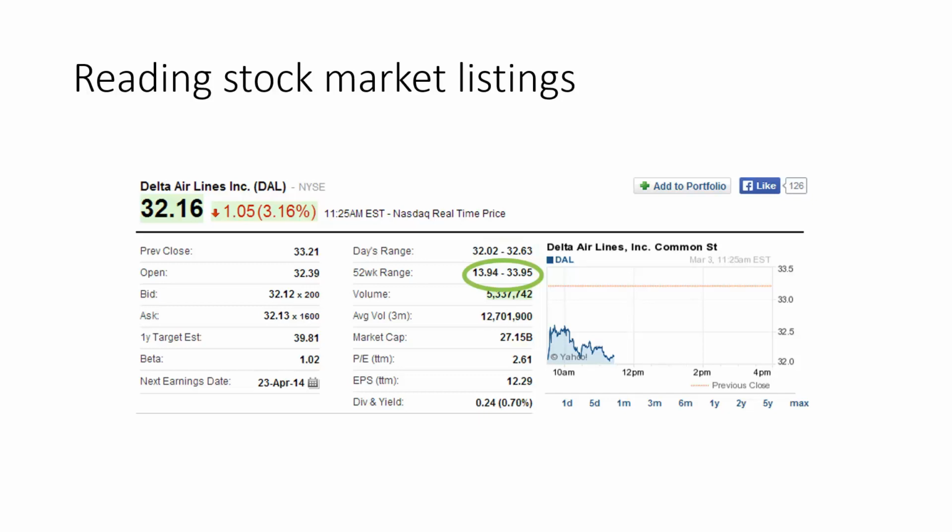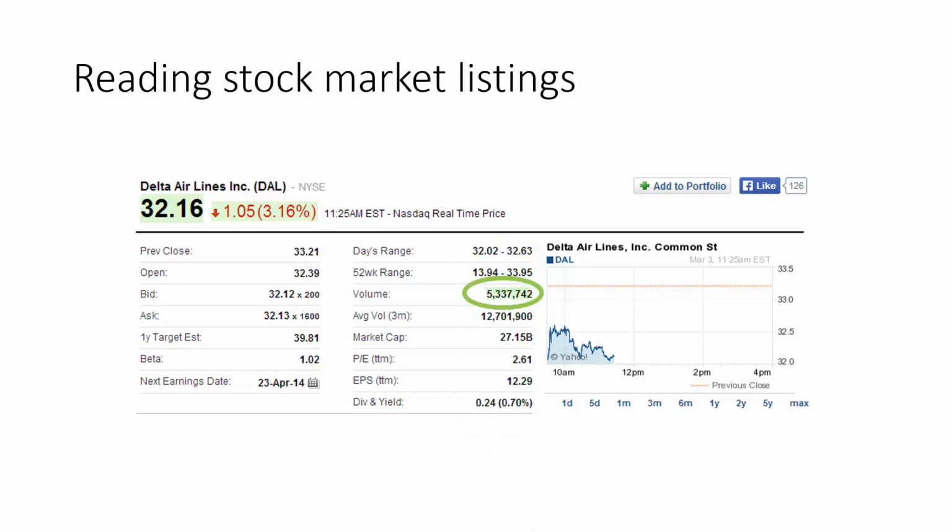If there's a day of extreme volatility, then the one-day range could also become the last one year's range. What is volatility? Extreme high or low movements. And if both the high and low extreme movements of the whole year happened on that particular day today, then today's range is going to capture the one year range, and that's very rare.